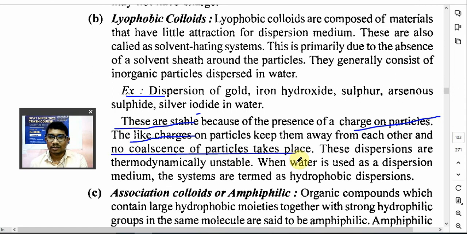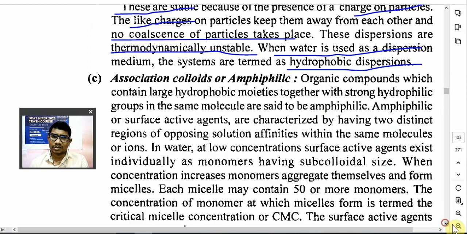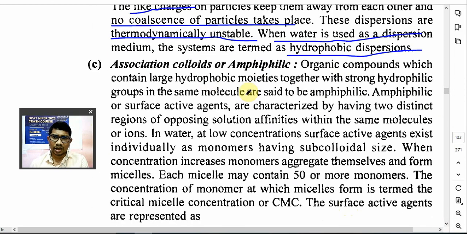Right? These dispersions are thermodynamically unstable. Thermodynamically ये unstable होता है. When water is used as a dispersion medium, the system is termed hydrophobic dispersion, because these particles, gold, iron hydroxide, sulfur, are not solubilized in the water. That's why hydrophobic dispersion. So lyophilic colloids, lyophobic colloids, and third is the association colloid or amphiphilic colloid.